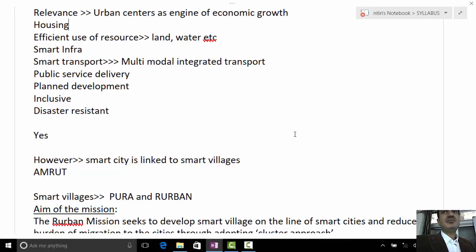If the urban mission is implemented effectively, then this increase may not be so much. If the government links smart cities to smart villages, then this difference may not be so much. If the government keeps on building more small towns and small cities, for example under AMRUT, 500 cities would be developed.